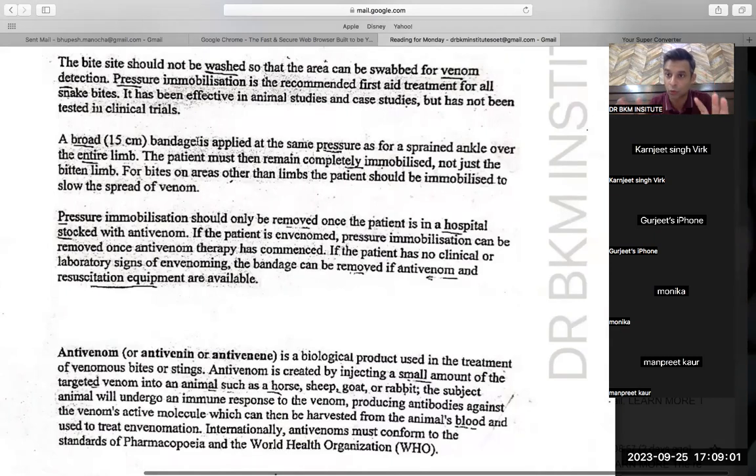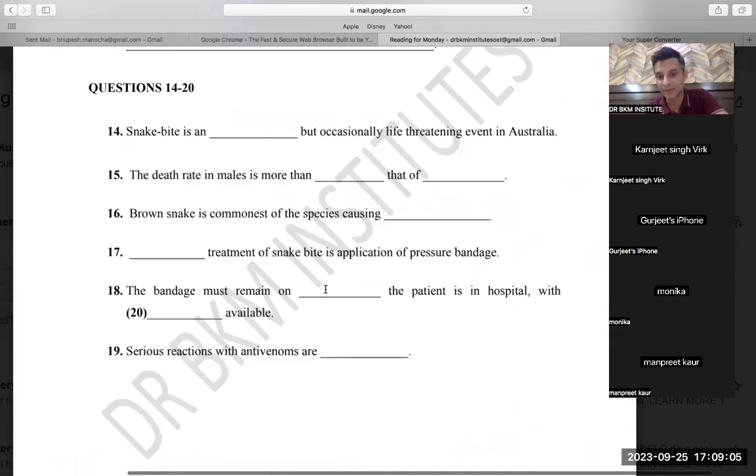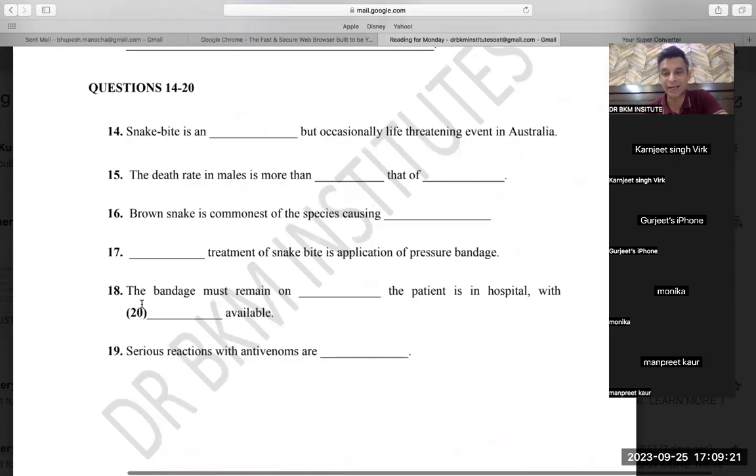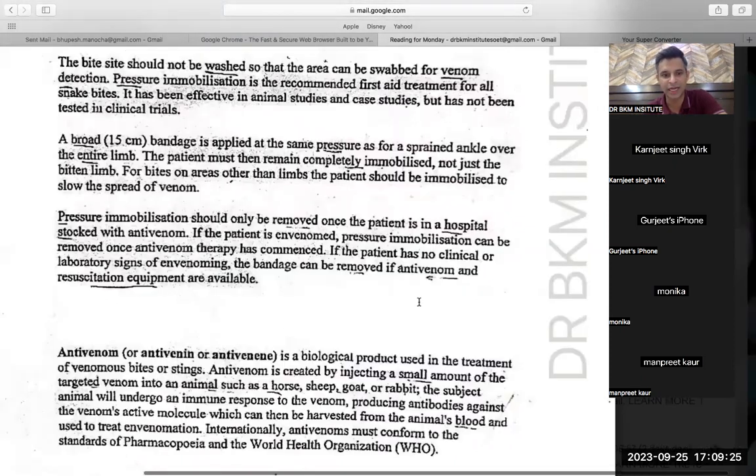It must remain on. And then you could see, the bandage must remain on until the patient is in hospital with antivenoms available. So the preposition with. That is why I say prepositions are very important: with antivenoms available. Okay, this was difficult, but at least you could have done the word with.